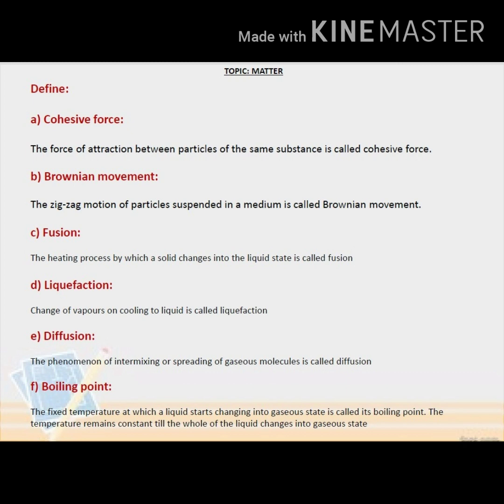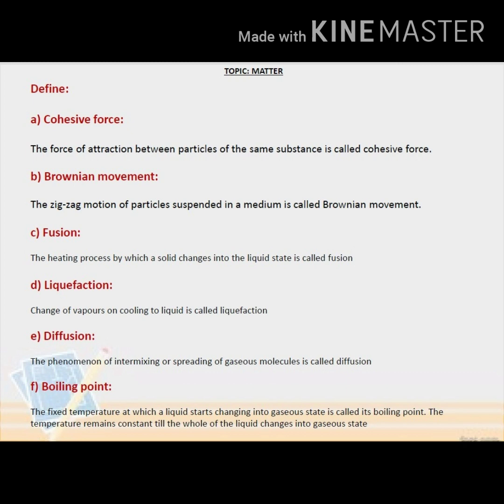Fusion: the heating process by which a solid changes into the liquid state is called fusion. Liquefaction: change of vapors on cooling to liquid is called liquefaction. Diffusion: the phenomenon of intermixing or spreading of gaseous molecules is called diffusion.